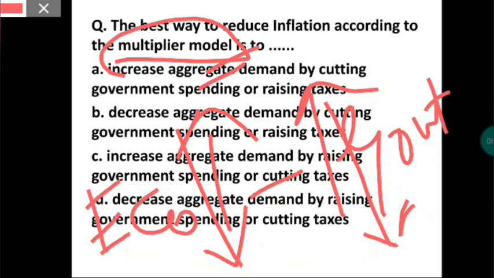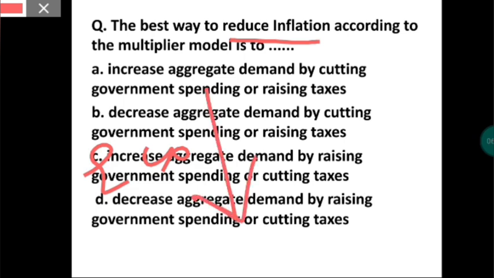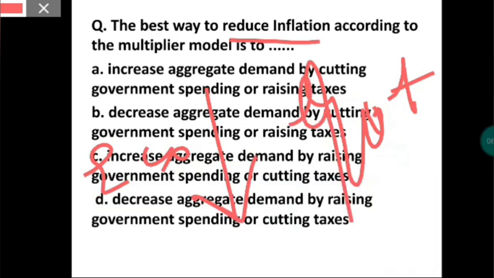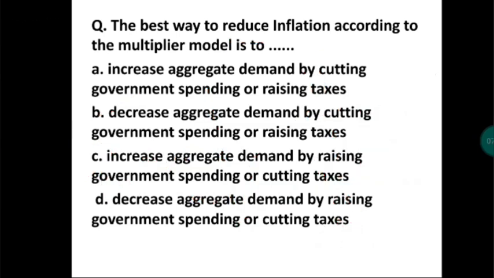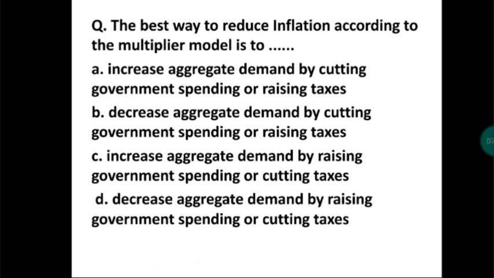Now here they have written to reduce inflation. Reducing inflation means the flourishing of the economy is downwards. That is why the government's spending will be downward. So that is why option B. See here it is written, decrease aggregate demand by cutting government spending or raising taxes. So B is the answer.